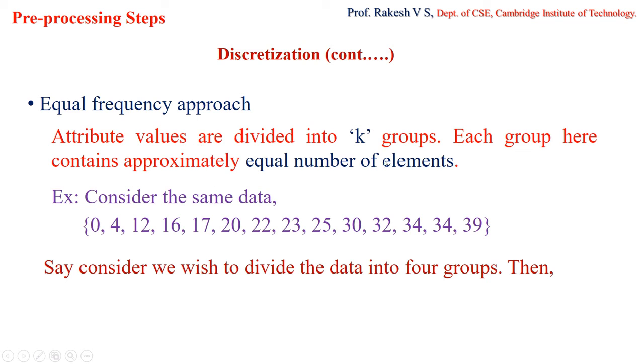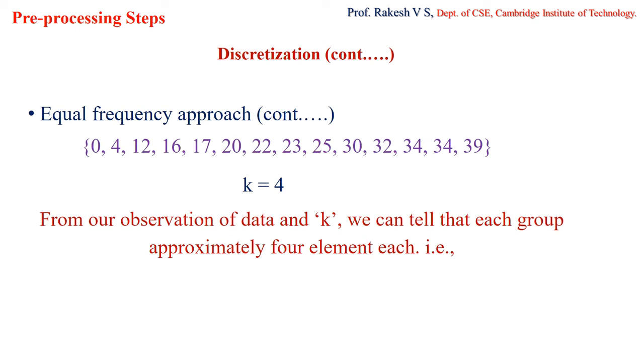So I am going to divide into k groups so that each group has an equal number of elements. Now consider the same example, and here again I want 4 intervals to be made. One more thing to keep in mind is that it is approximately equal number. It need not be the same. Each category should have approximately equal number.